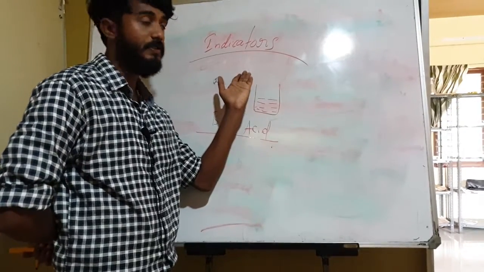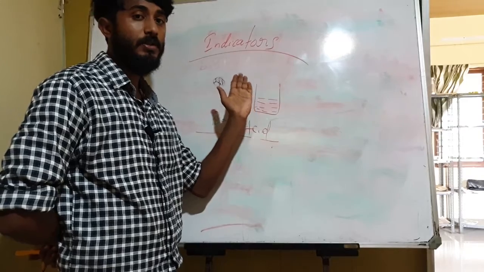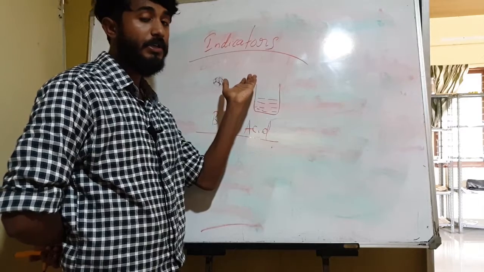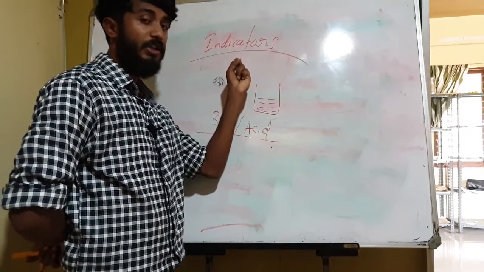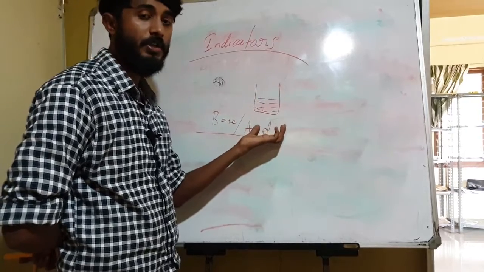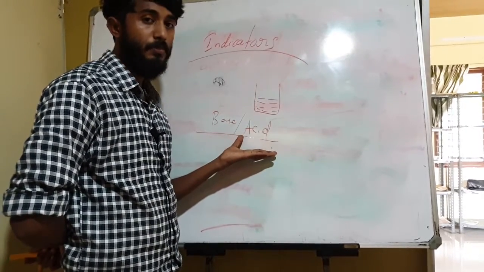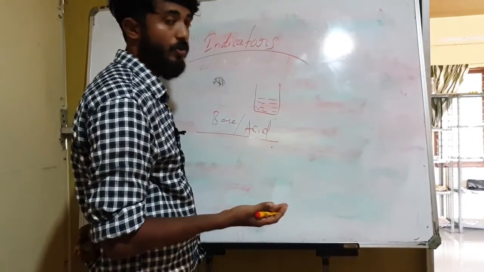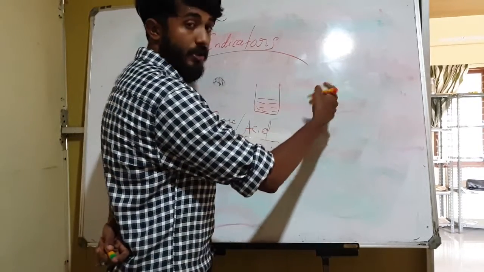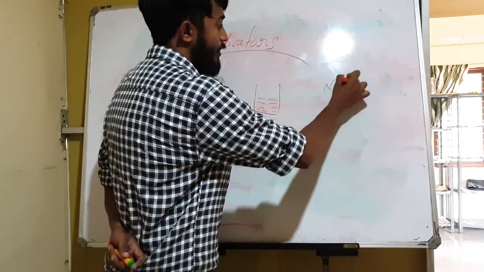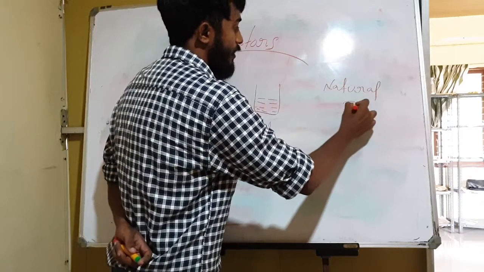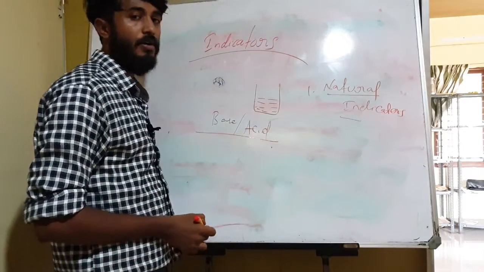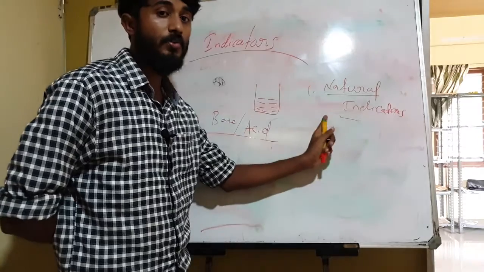So what is the definition for indicators? These are the substances used to find out the presence of acid or base. If you are given a solution, you can use indicators to find out whether it is acid or base. Understand? So these indicators also come in different types. One is natural indicators, which are available in the market.